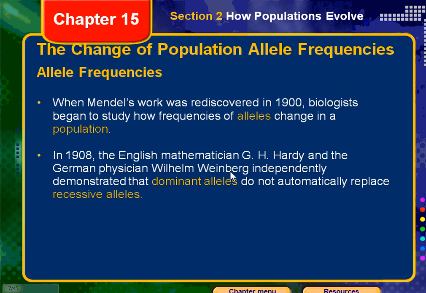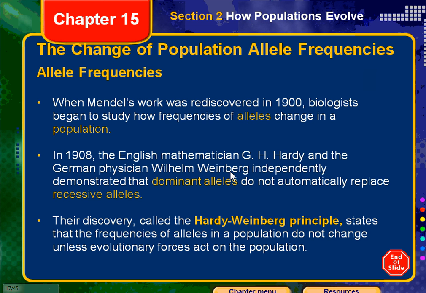The change of population allele frequencies. Remember Gregor Mendel with his famous pea plants. He was not respected when that originally happened. Remember, all of Darwin's stuff was coming about the same time, and it wasn't until the early 1900s that biologists began to take a look at his work again. And they wanted to study how the frequencies of alleles changed in a population. So let's look at that terminology, frequencies of alleles. In other words, remember what those alleles are.